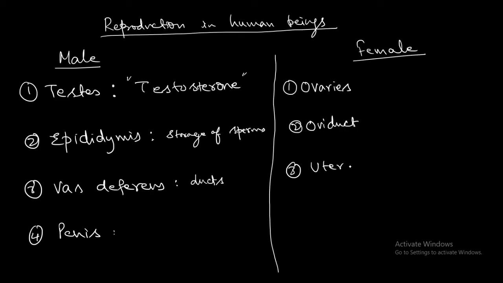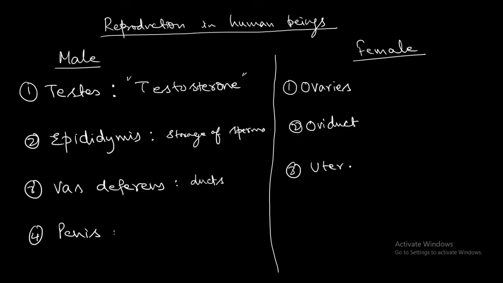So here, what is the function of the ovaries? Similar to the testis that is producing the sperm cells, the ovaries are a pair of almond shaped organs that lie in the lower portion of the abdominal cavity on each side of the backbone. The ovaries will secrete the female sex hormones, that is estrogen and progesterone. They produce the mature eggs or ova. So the eggs or ova will be produced by the ovaries.